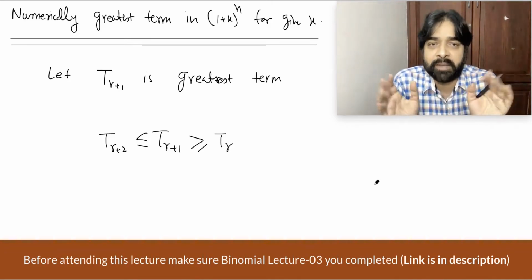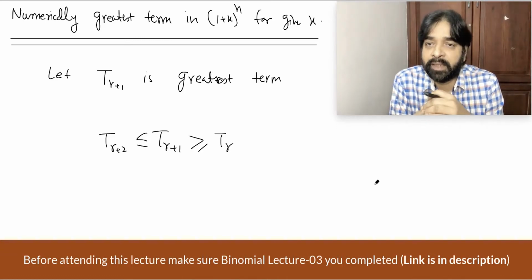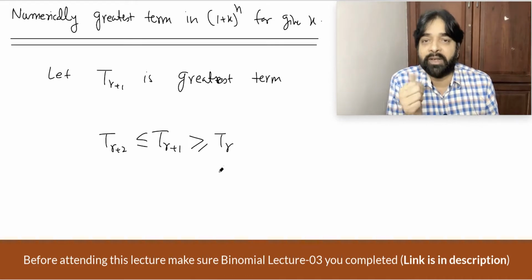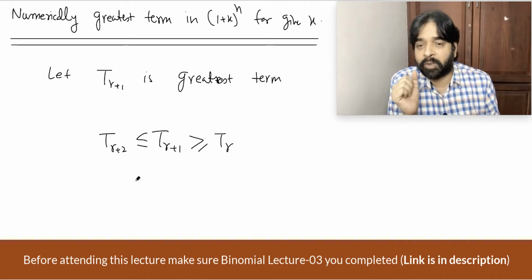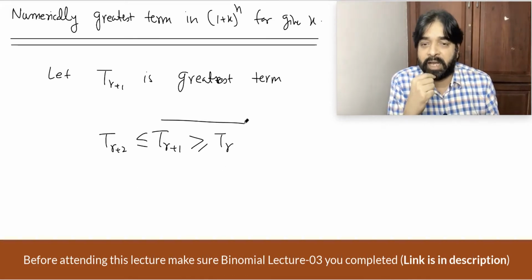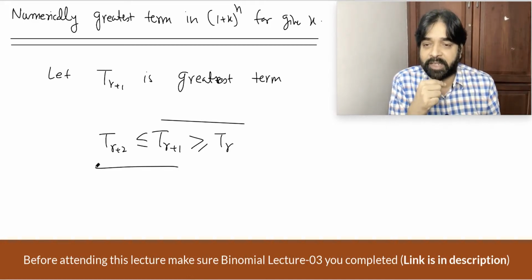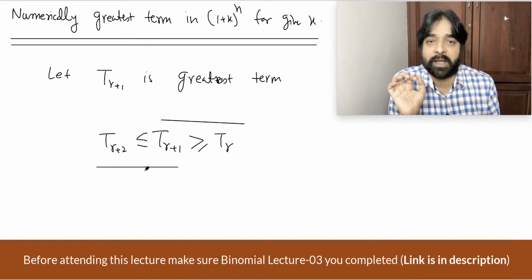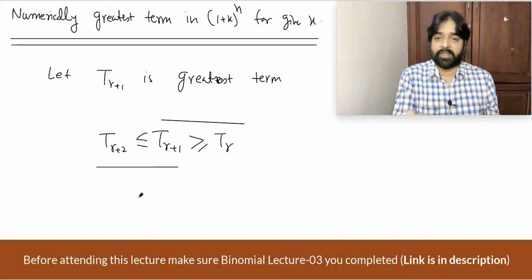Have you understood what I'm saying? My target is to get the value of r, that is, the r for which we will get the greatest term. I will take this portion and solve it, and then take the other portion and solve it, and get the r value which will satisfy both. Are you able to understand? So let's solve this part first.